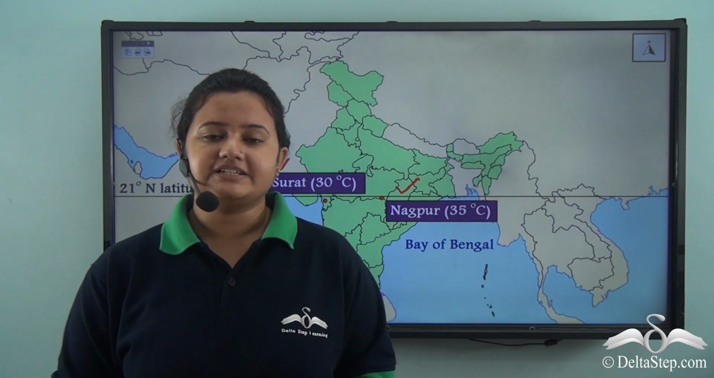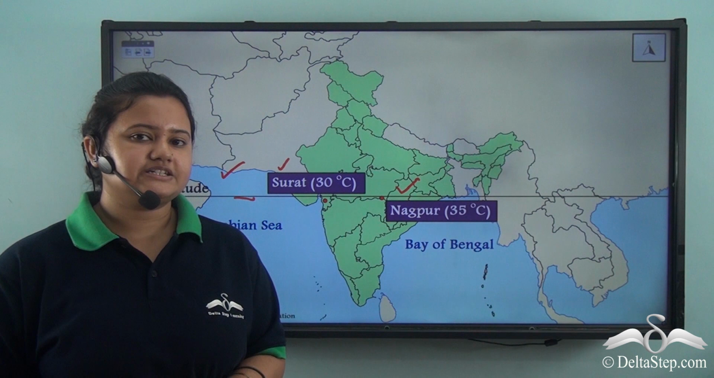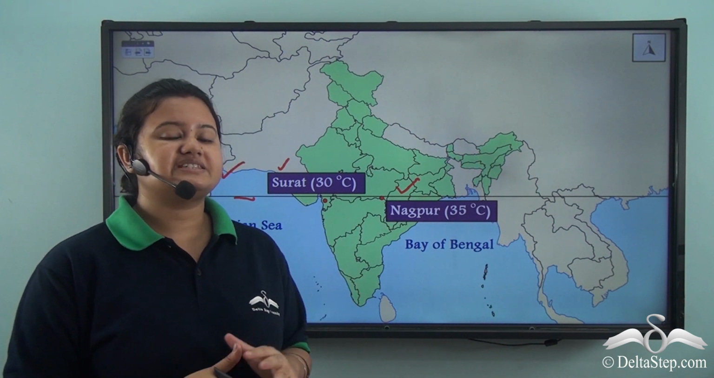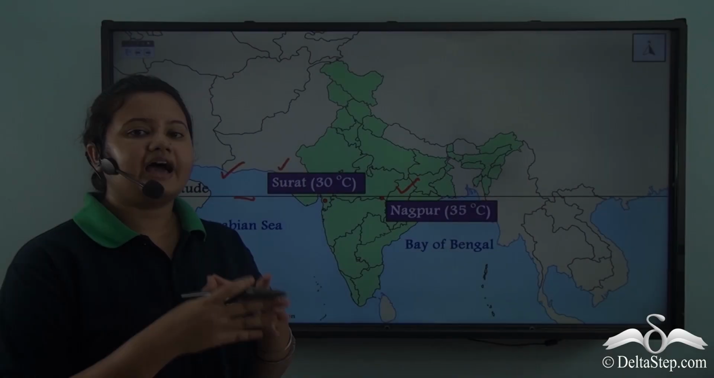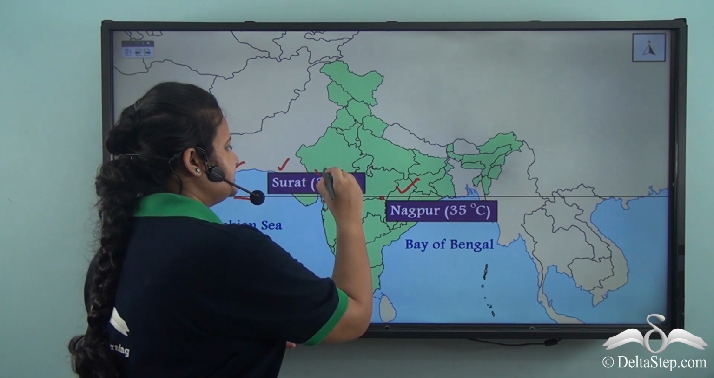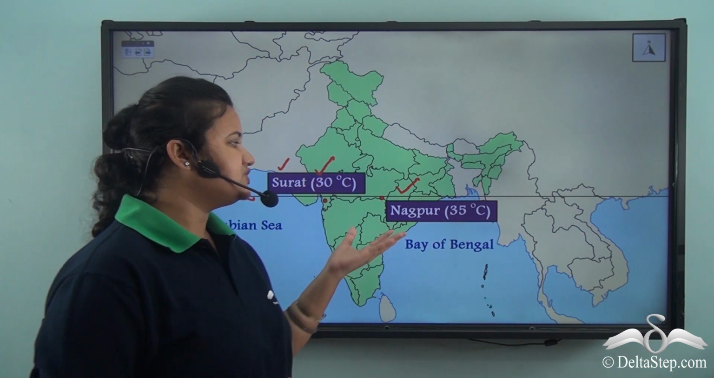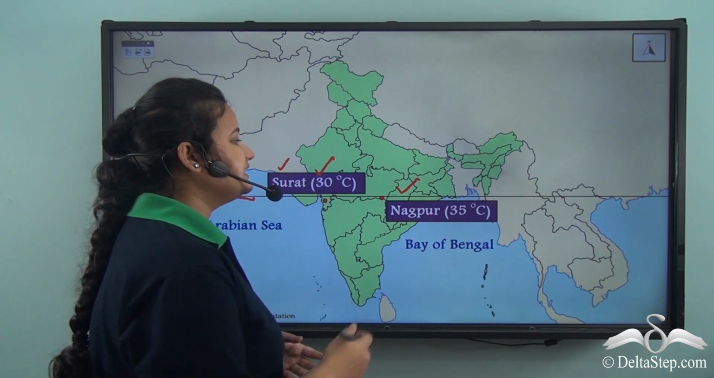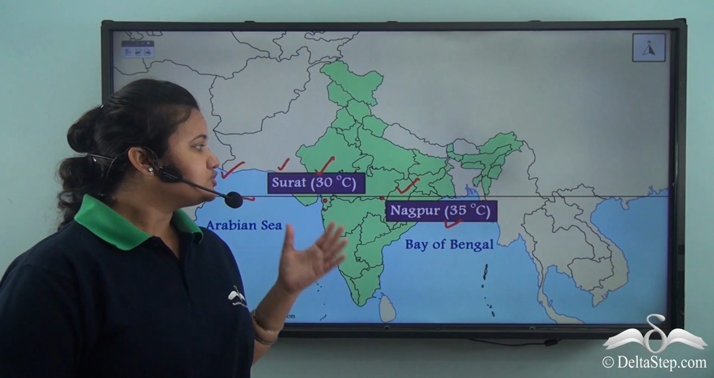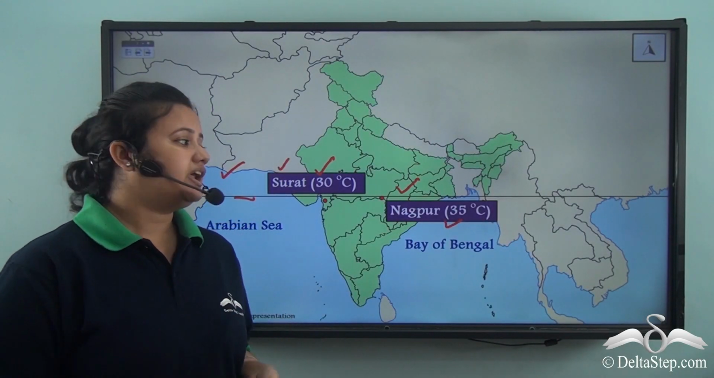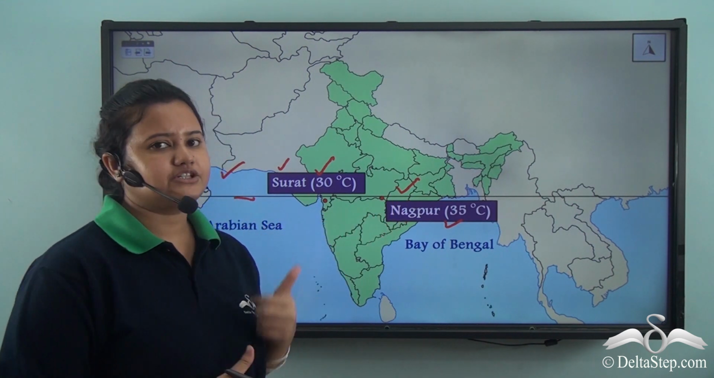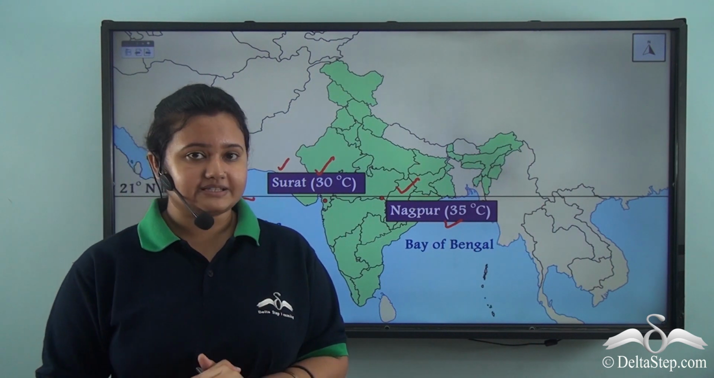Although both the cities are located on the same latitude, it has been observed that the average temperature of both these cities varies. The average temperature of Surat in summer months is 30°C, whereas the average temperature of Nagpur is approximately 35°C. So we can see that Surat has a lower temperature than Nagpur, although both are situated on the same latitude. This is very surprising, isn't it?